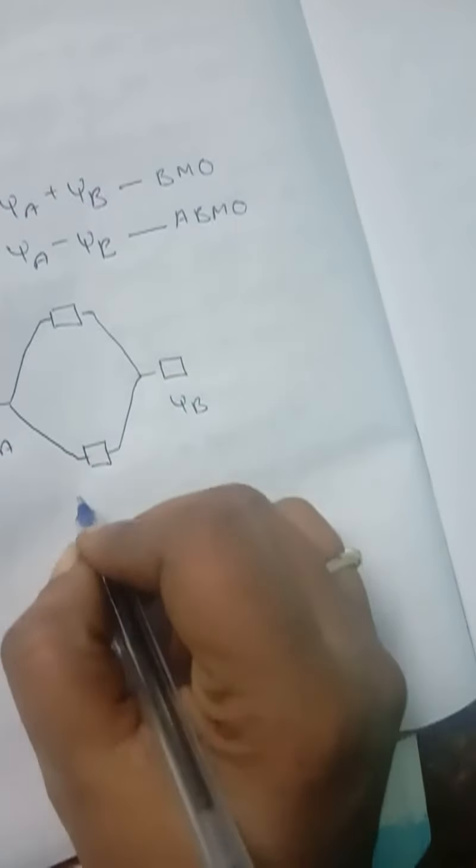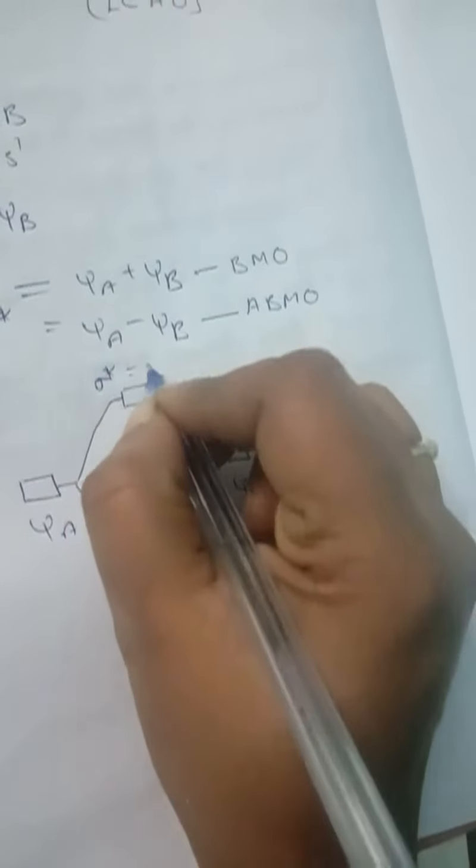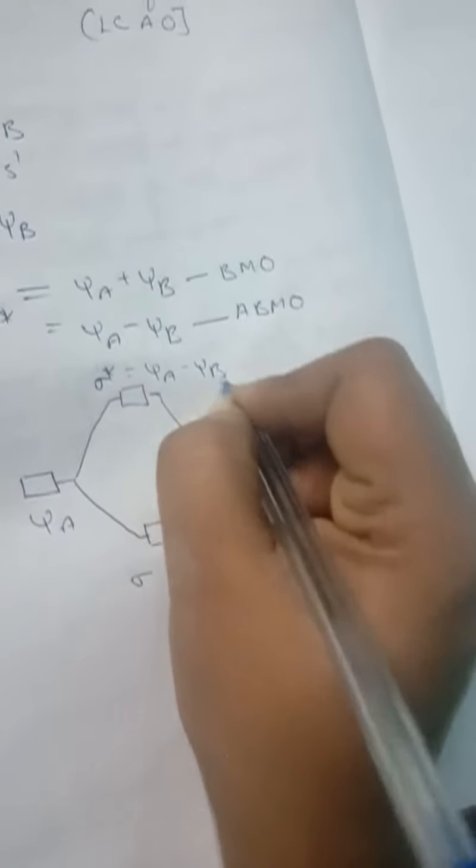In the molecular orbital diagram, here is one orbital, here one orbital, here one orbital, here one orbital. This is psi A, psi B, joined like this. The bonding orbital will be here, sigma equal to psi A plus psi B, and the anti-bonding orbital will be here, that is sigma star equal to psi A minus psi B.